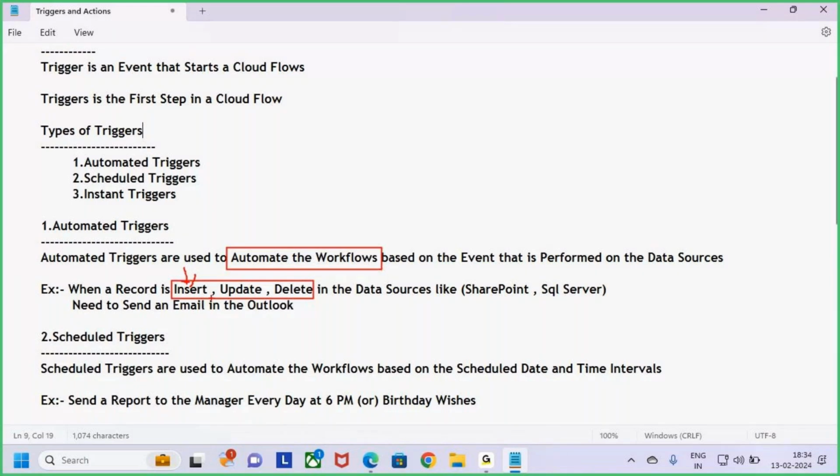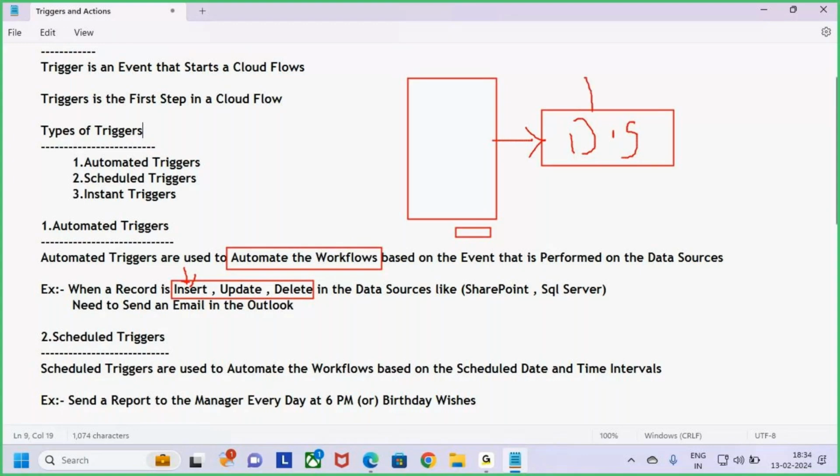Okay, the record is inserted. Say I'm creating one app in Power Apps to enter student details. I'm entering the student details and I click on the submit button. Once I click on the submit button, where will the data be stored? In the data source. Entering the data into the data source means inserting the record. Inserting the record is an event, so it is a trigger. So whenever the record is inserted, that flow needs to start. The flow will start. Once the flow is started, what actions do you want to do now?